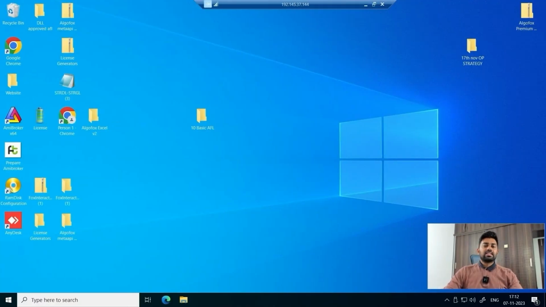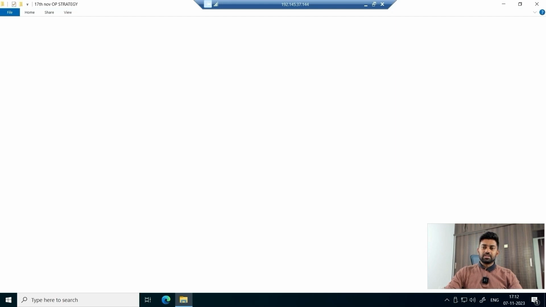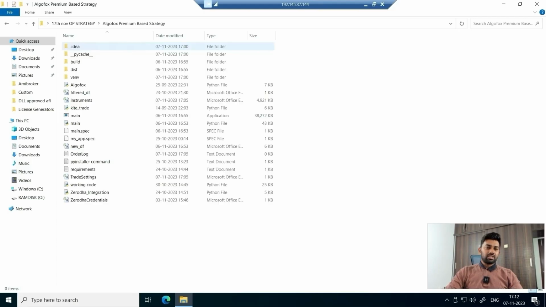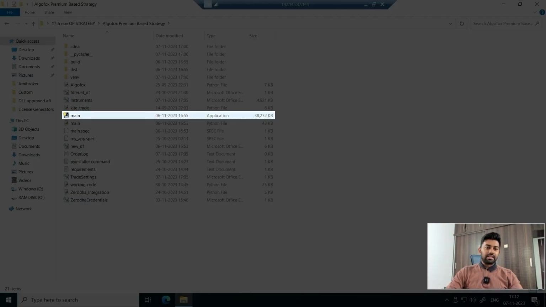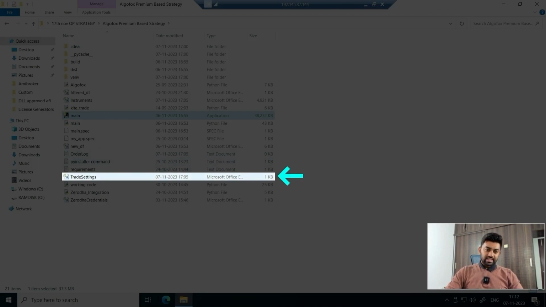Now this is my VPS. Here you can see today's date is 17th November and we have developed the Python code. I'll just open this code and you will see there is a premium based strategy on Python. This is the main Python file. But before I run this file, let's understand the trade settings.